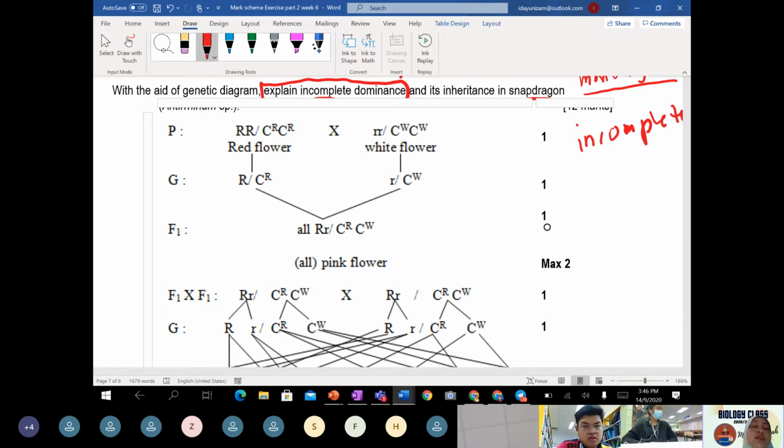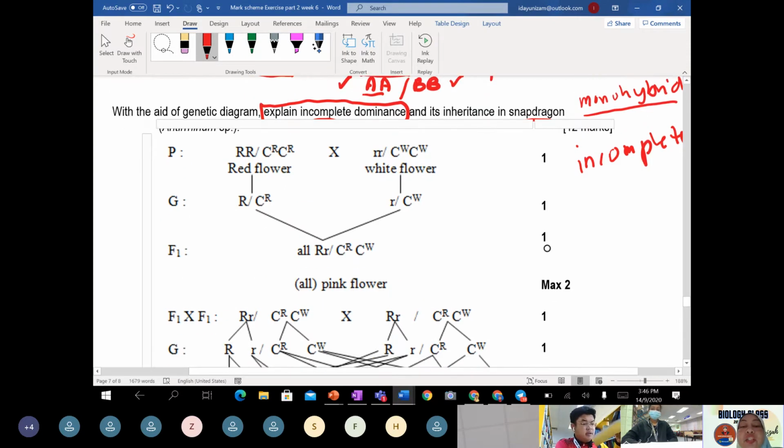So, with the aid of a diagram, as usual, like what you have constructed before. The teacher would like you to write down that there are two ways of writing the genotype.